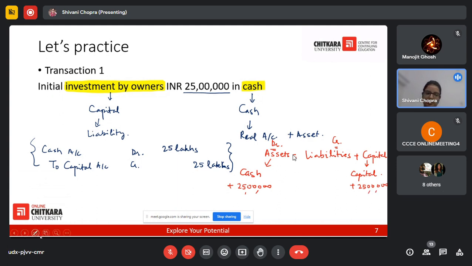Assets are equal to the liabilities, and we can pass a journal entry through the accounting equation as well.